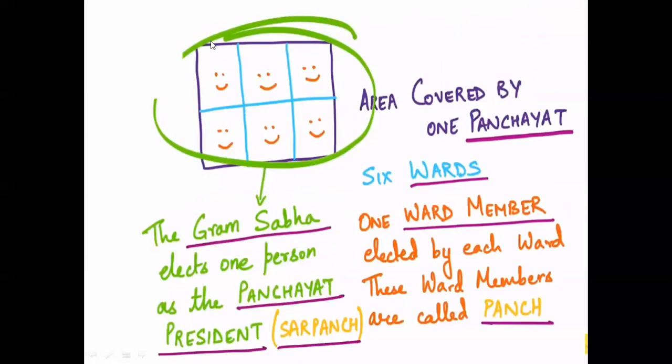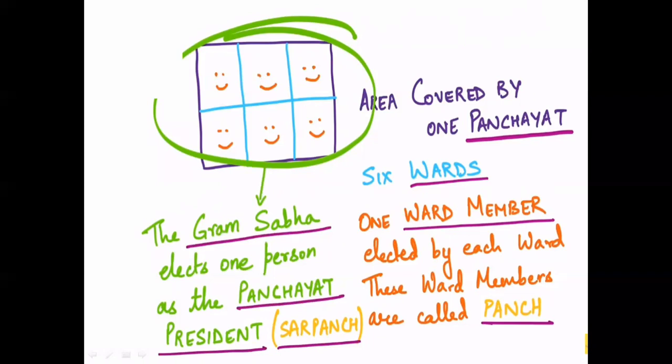Suppose this square is divided into six parts. Consider that standard six is divided into six divisions: A, B, C, D, E, and F. In every class, one person is elected as the monitor.